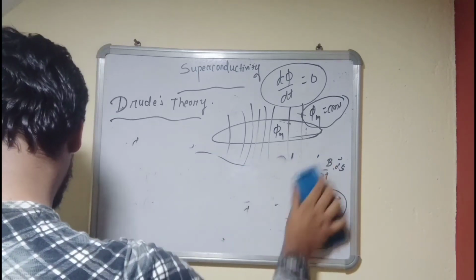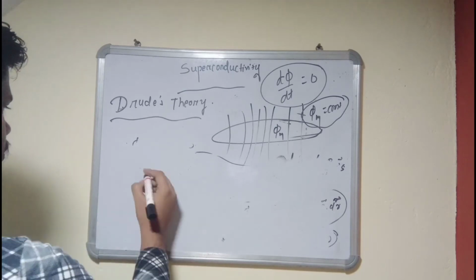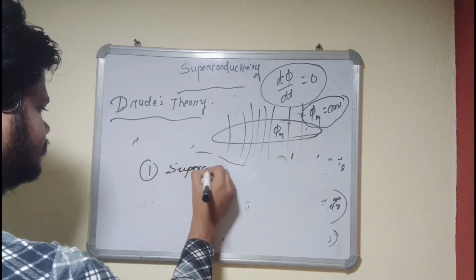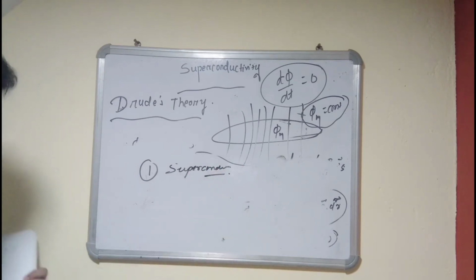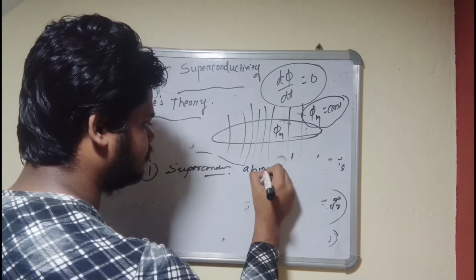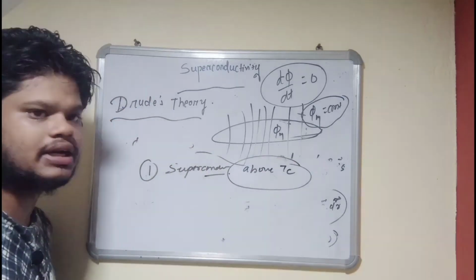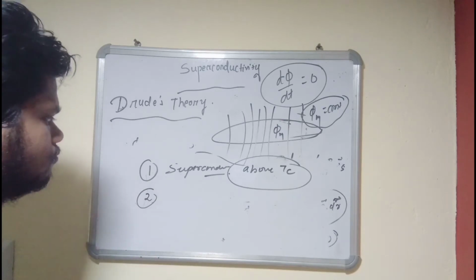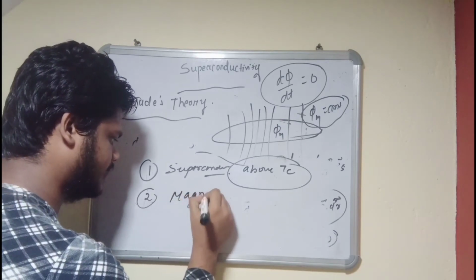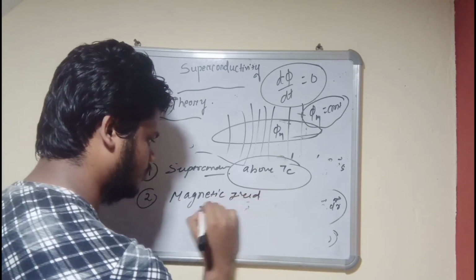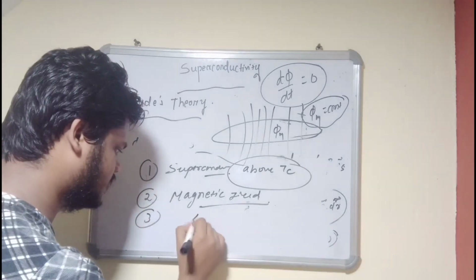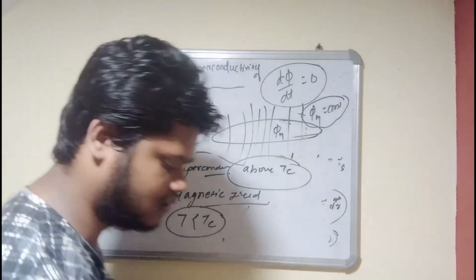So what we will do is, first, we start with a superconductor. So let's take a superconductor at a temperature above Tc. Why? Because we want to study at a normal temperature. Again, we apply an external magnetic field. Third, we decrease the temperature of the sample below Tc.